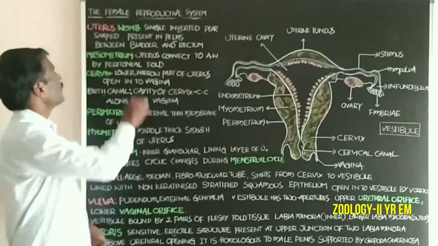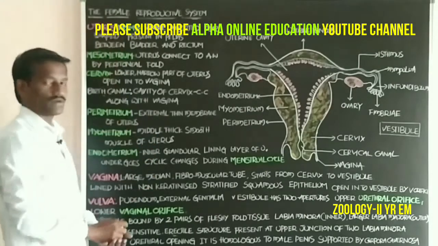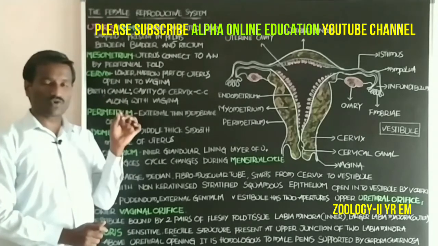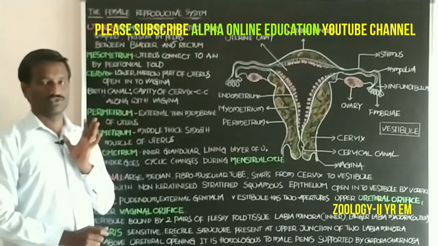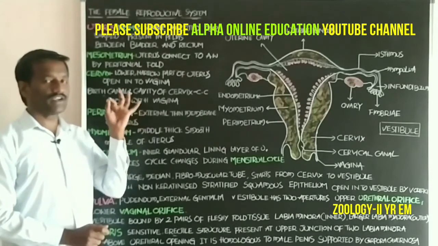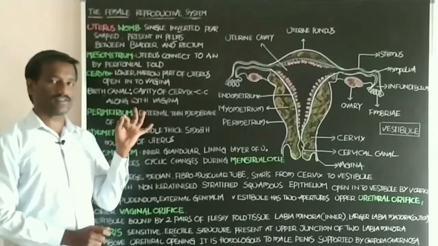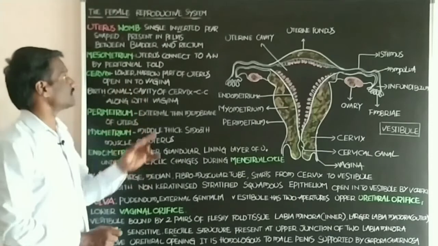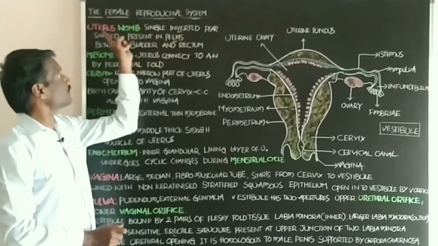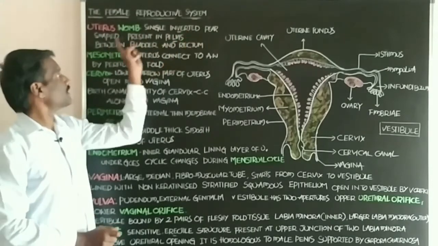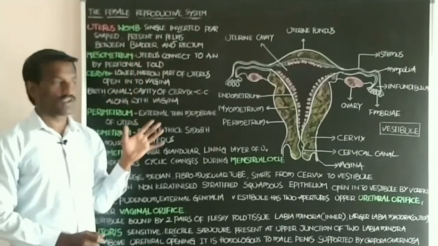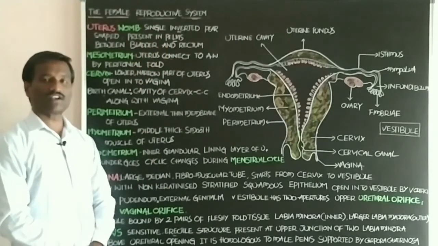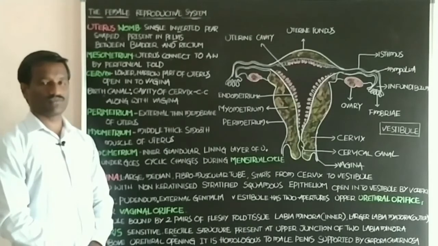Reproductive system. Next one is the uterus. What about the uterus? The uterus is also called the womb. It appears as a single, inverted, pear-shaped structure and is present in the pelvis region.